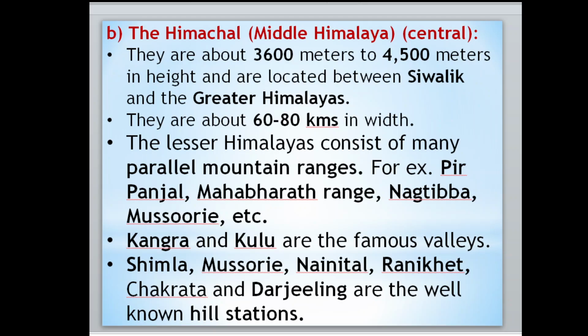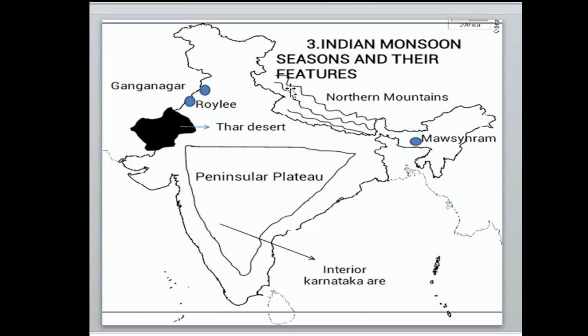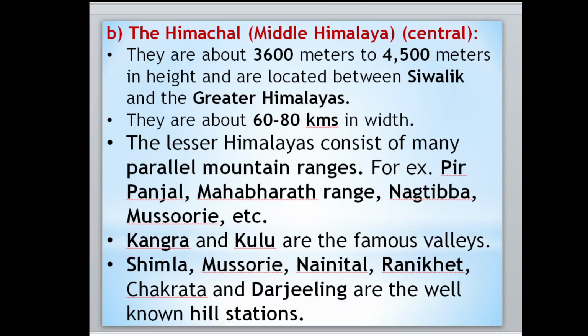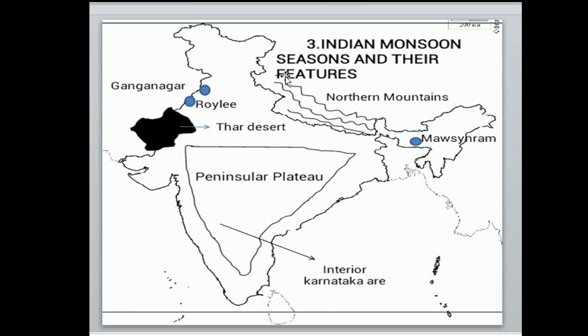Then the Himachal, the middle Himalaya, or central Himalaya. We call it by three names. You have to remember Himachal, either middle Himalaya or central Himalaya. This line is going to represent the middle Himalaya. They are about 3600 meters to 4500 meters in height and are located between the Sivalika and the Greater Himalaya. This is called the Greater Himalaya. This is called the Sivalika. In between comes the Central Himalaya, the Himachal, the Middle Himalaya.